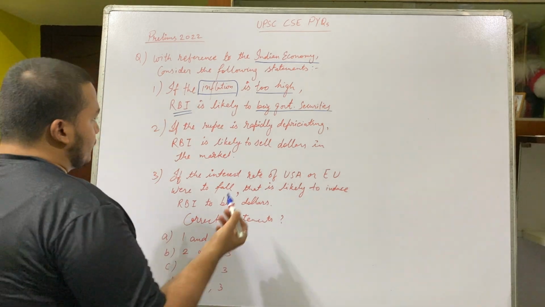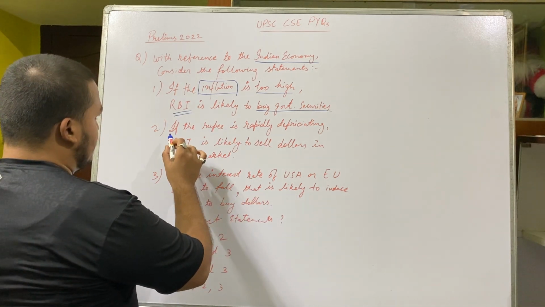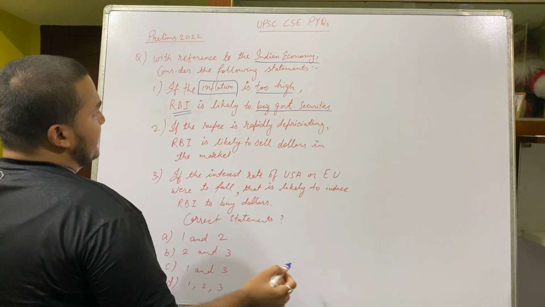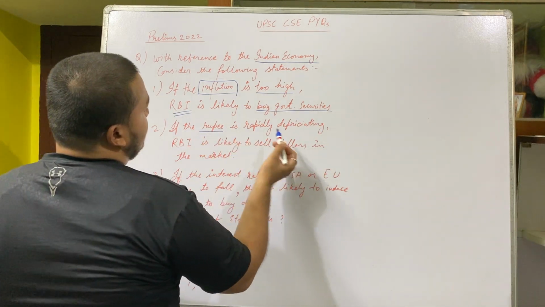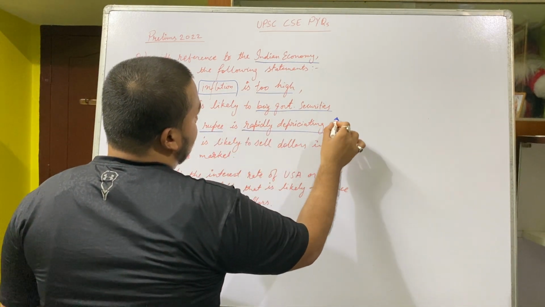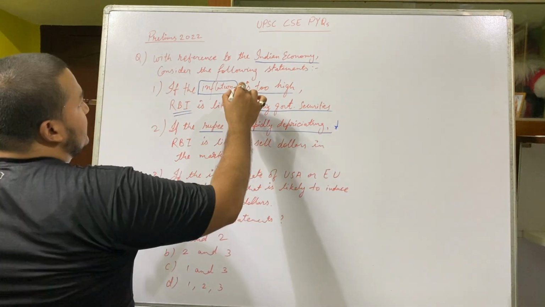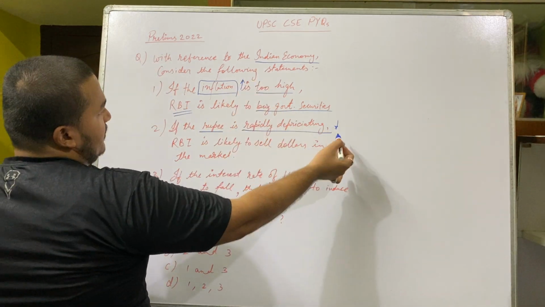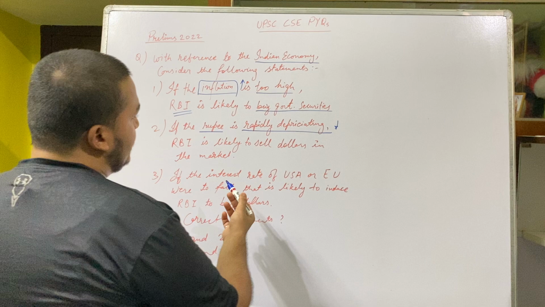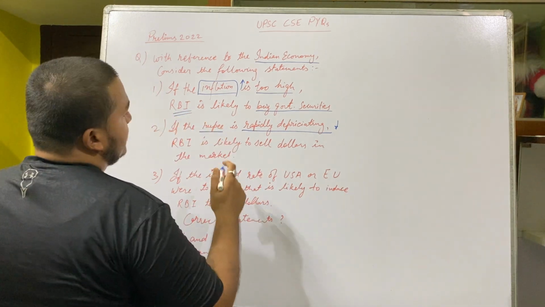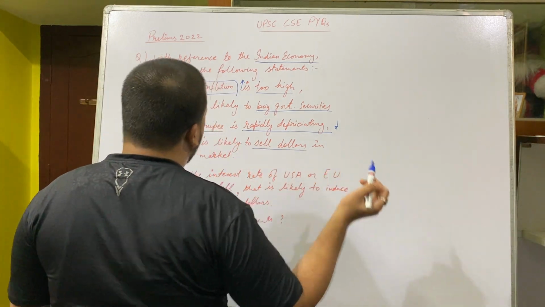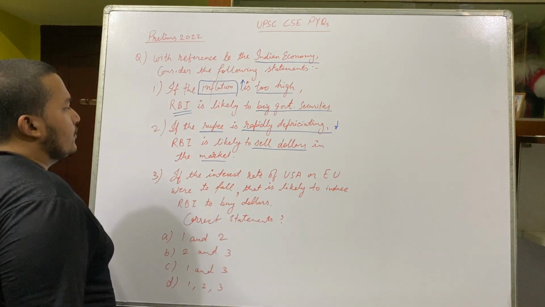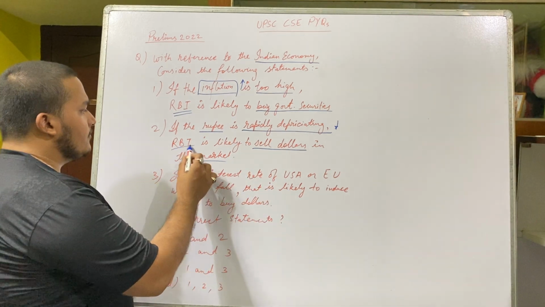Statement 2 says, if the rupee is rapidly depreciating, it is going down. Inflation is going high in the first case, the rupee is going down in the second case. RBI is likely to sell dollars in the market. Okay, again here RBI.